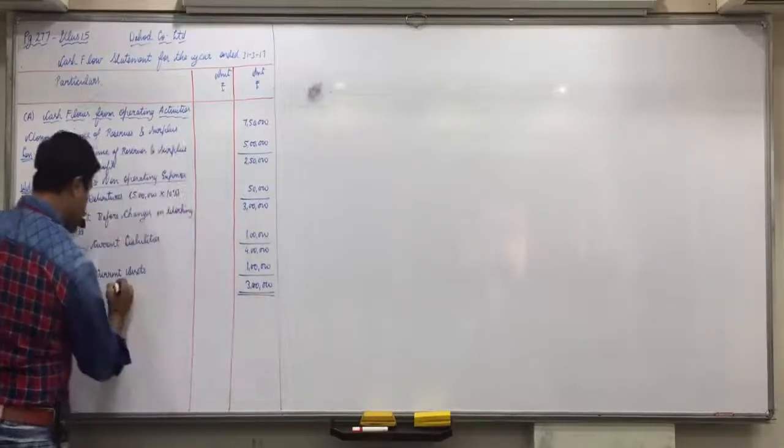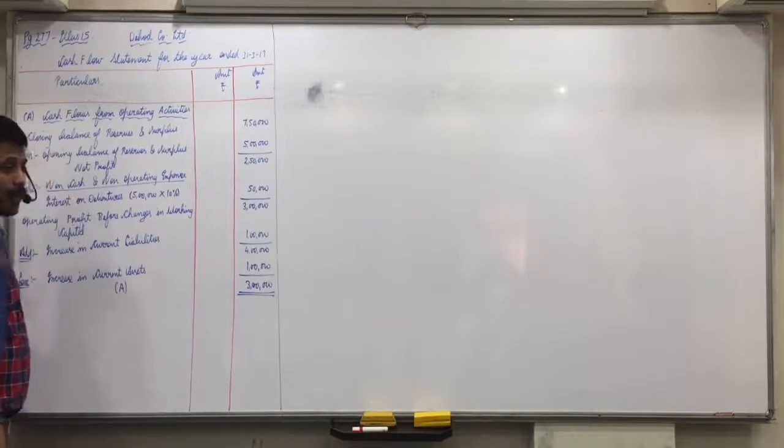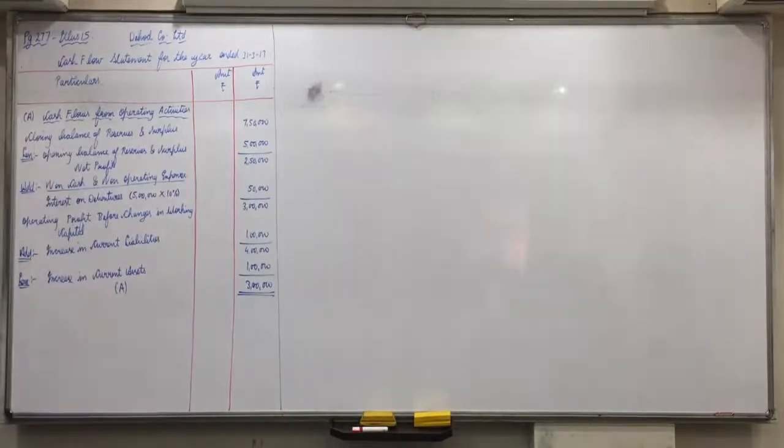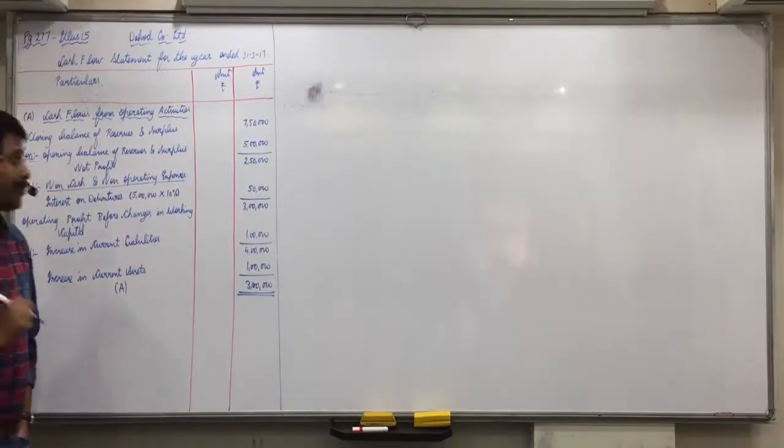So this itself is your answer A, cash flows from operating activities. Understood this, everyone? Anyone having any doubt in this? This itself is cash flows from operating activities. There is no tax paid given in the question.